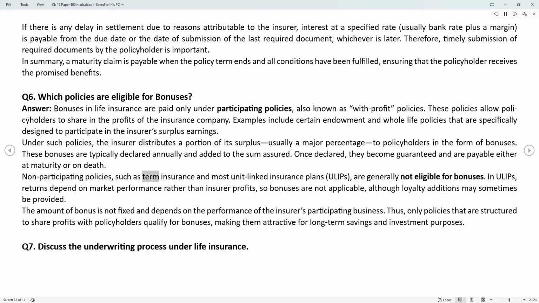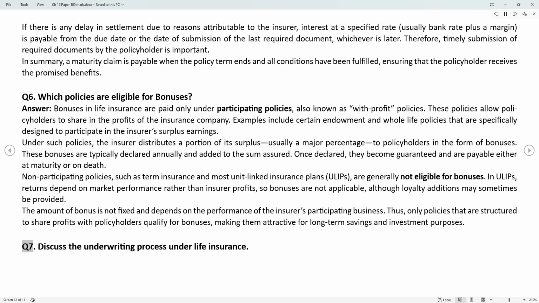Non-participating policies, such as term insurance and most unit-linked insurance plans, ULIPs, are generally not eligible for bonuses. In ULIPs, returns depend on market performance rather than insurer profits, so bonuses are not applicable, although loyalty additions may sometimes be provided. The amount of bonus is not fixed and depends on the performance of the insurer's participating business. Thus, only policies that are structured to share profits with policyholders qualify for bonuses, making them attractive for long-term savings and investment purposes.